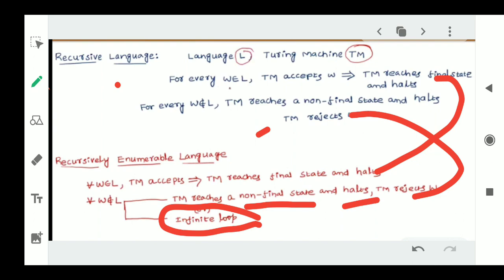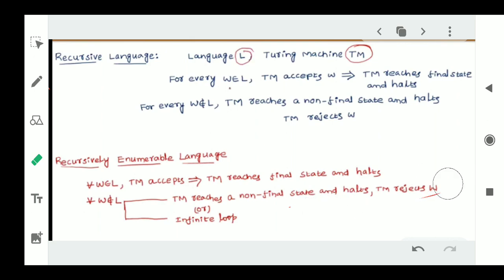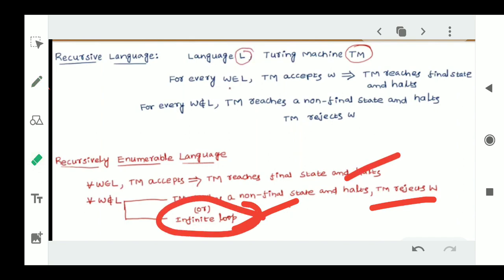In a recursively enumerable language, if a string is not accepted by the Turing machine, sometimes it will reject the given input and halt, and sometimes it will enter into an infinite loop without giving any output. This happens only in the case of recursively enumerable languages.